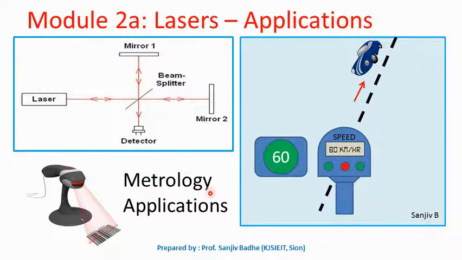Lasers have many applications in metrology as well. They can be used in interferometers, in devices like the speed gun for measuring the speed of a moving object, and barcode reading. They can be used with fiber optic sensors for measurement of temperature, stress and other quantities.